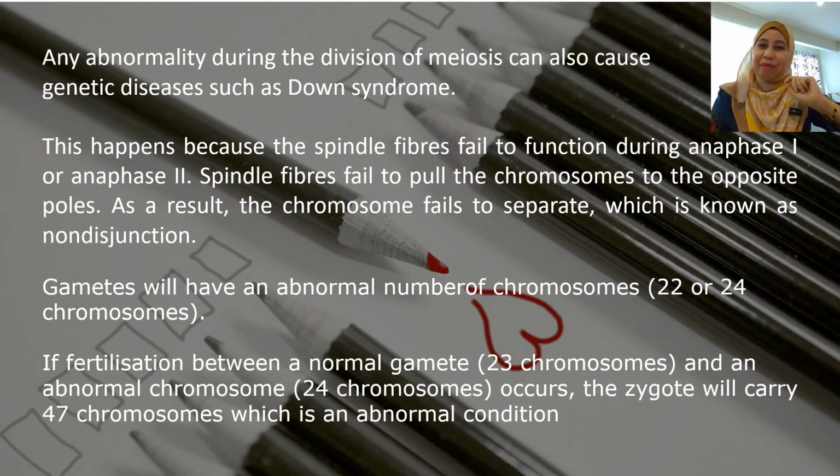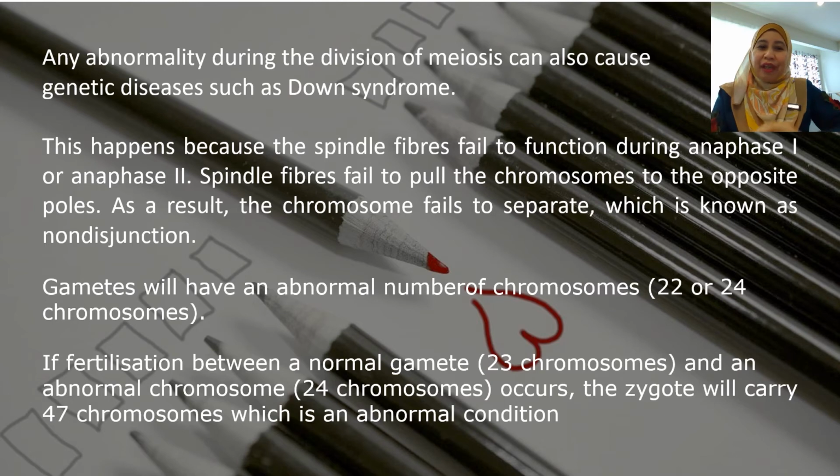How Down syndrome occurs? This happens because the spindle fiber failed to function during anaphase 1 or anaphase 2. The spindle fibers fail to pull the homologous chromosome or chromosome to the opposite poles. As a result, the chromosome fail to separate or the homologous chromosome fail to separate. The process is known as non-disjunction.